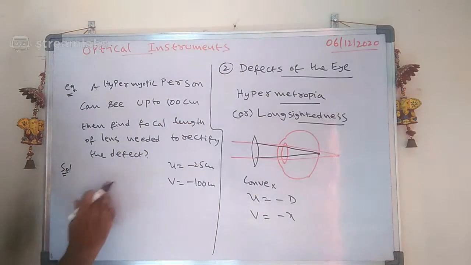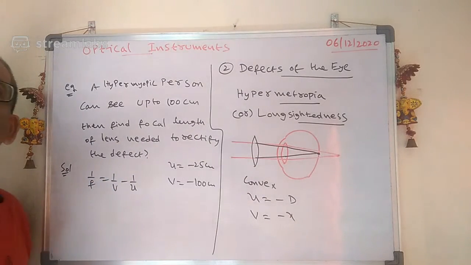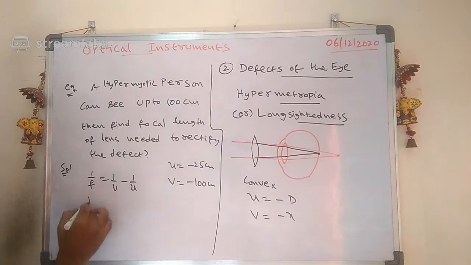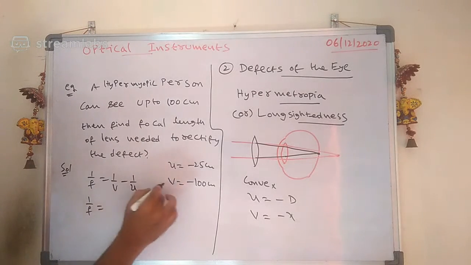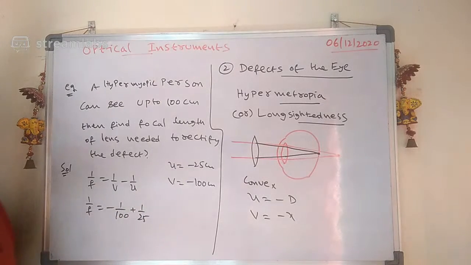Let me try. 1 by F is equal to 1 by V minus 1 by U. 1 by V is minus 1 by 100, minus 1 by U, which means 1 by 25.